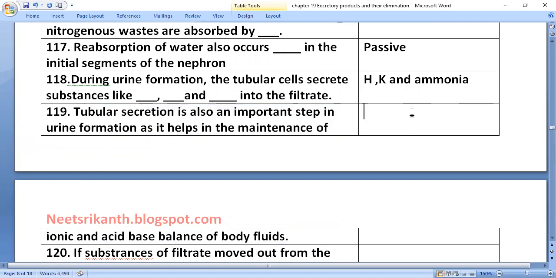Tubular secretion is also an important step in urine formation. It helps in the maintenance of ionic and acid-base balance of the body fluids. We can say tubular secretion is also an important process, or we can call it an augmentation process.